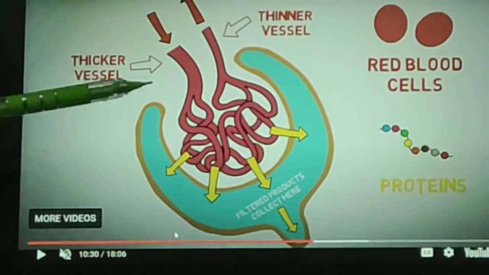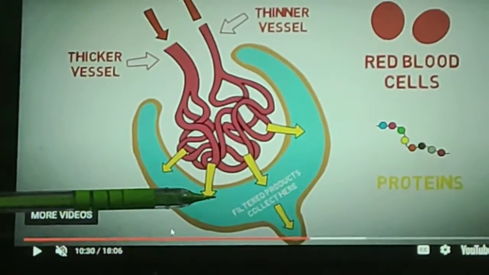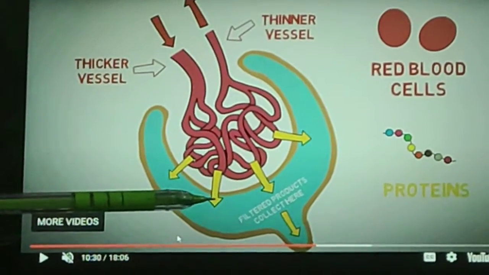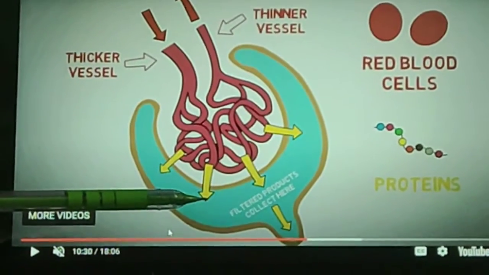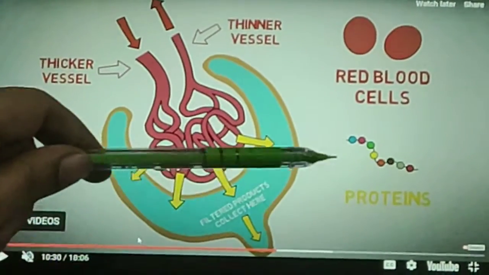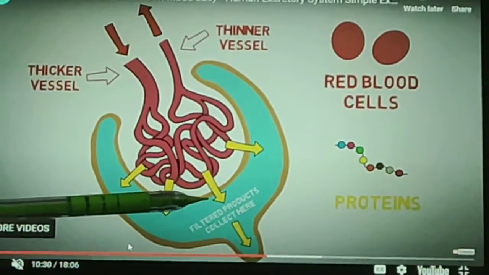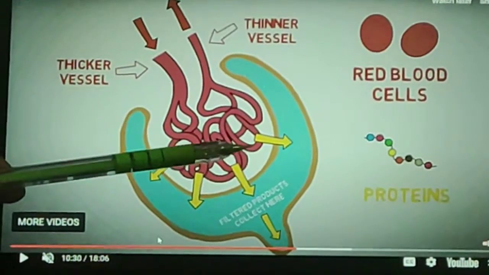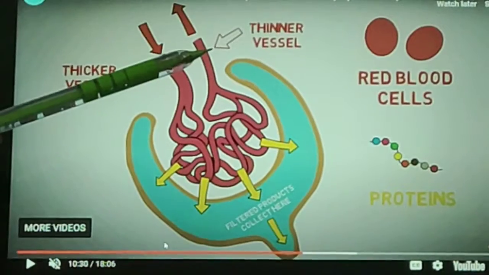Now here the filtrate comes into the Bowman capsule. This is known as the initial filtrate. It contains all the things which are present in the blood, but red blood cells and protein do not go into the Bowman capsule, and these red blood cells and protein go back to the thinner vessel, that is the efferent arteriole.